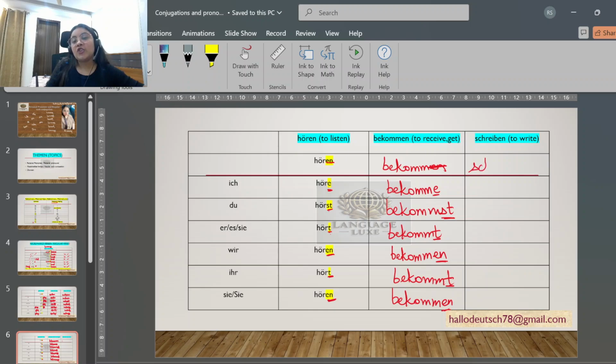Next verb is schreiben. Schreiben means to write. The activity which I am doing currently, I am writing. So let's remove this en. We are left with schreib, and with ich we add extra e.